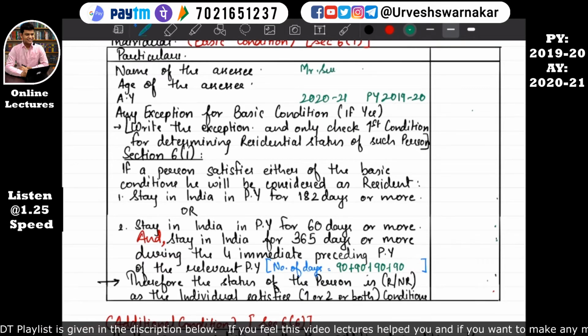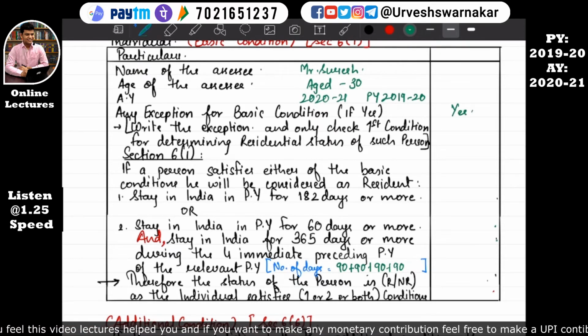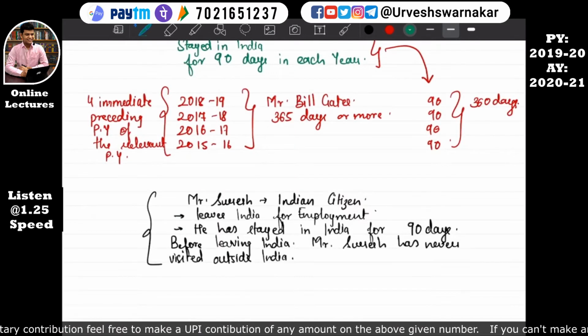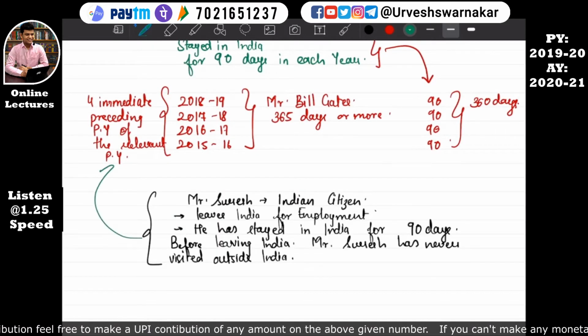I'll again give the Suresh example. Mr. Suresh, aged 30, assessment year 2020-21, previous year 2019-20. Any exception? Yes, the second exception is there, where Mr. Suresh leaves India as a crew member of an Indian ship, where in the previous year 19-20 Suresh stays for 90 days only in India, and before the previous year 19-20 he has never visited outside India. That's what I have said here, right? So since our second condition is not applicable, we don't need to calculate this part for the immediately preceding previous year.